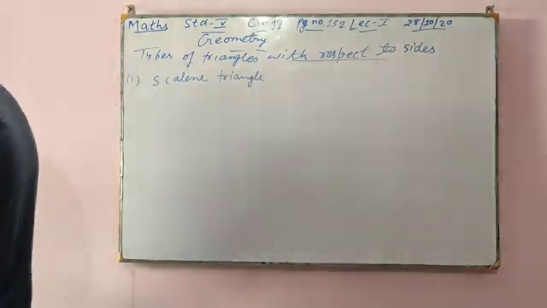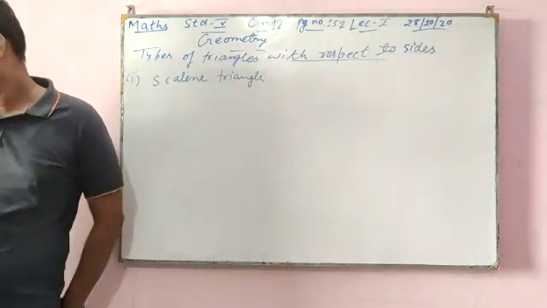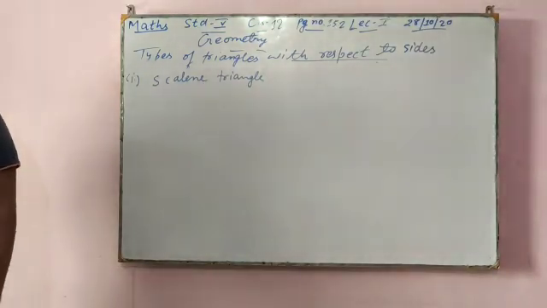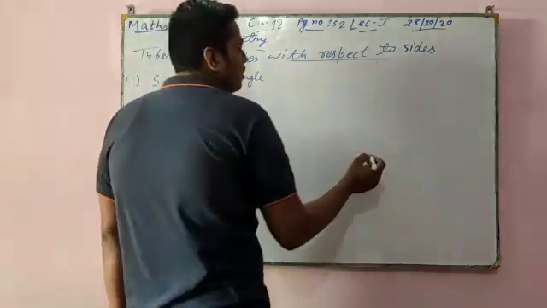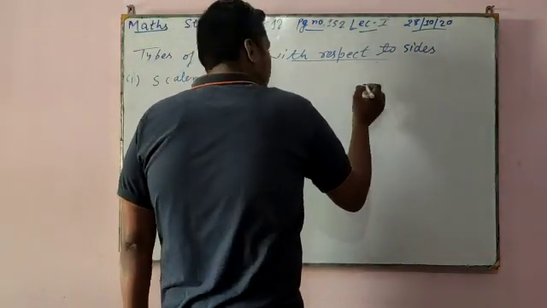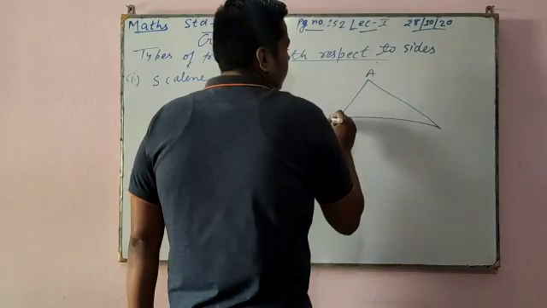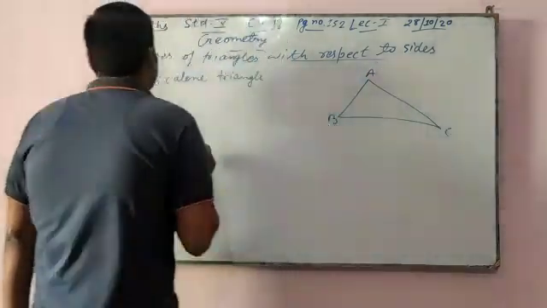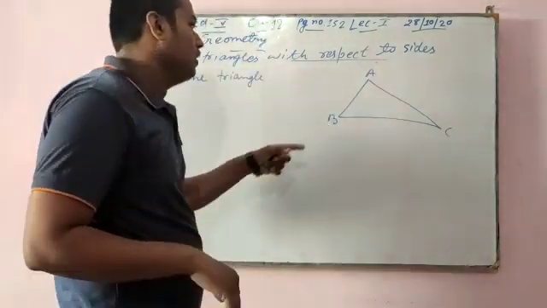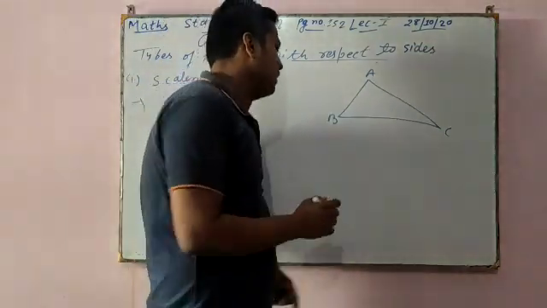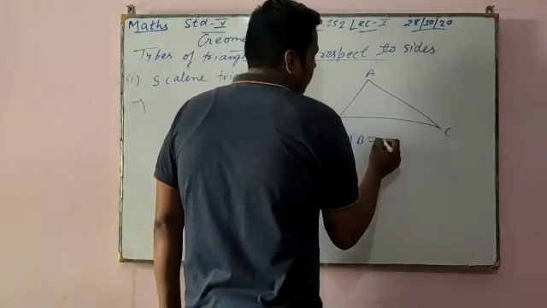A scalene triangle means a triangle all of whose sides are unequal. See, this side, this side, A, B, and C. Here you can say AB, BC and AC are not equal to each other.